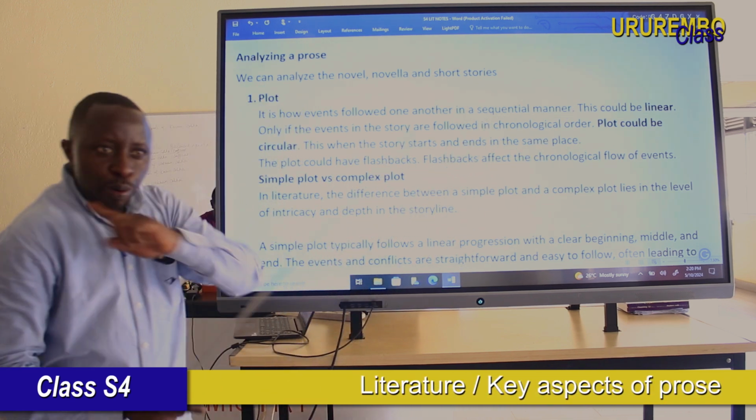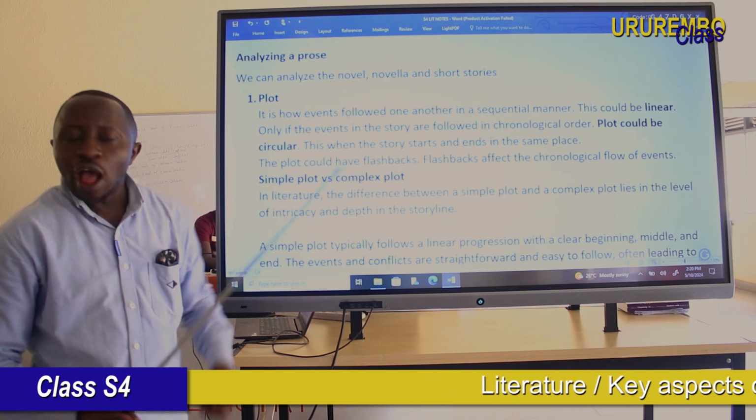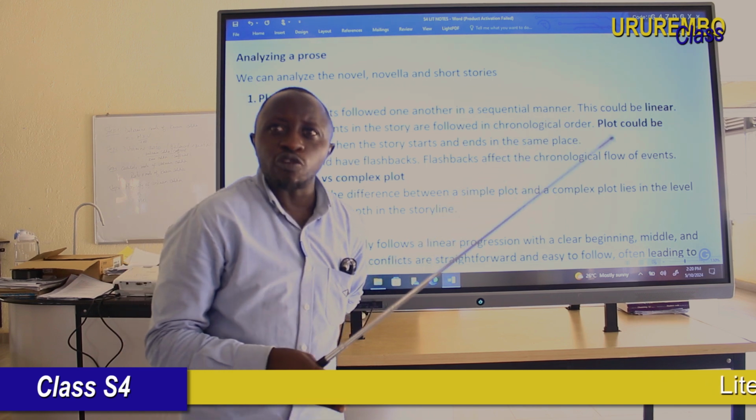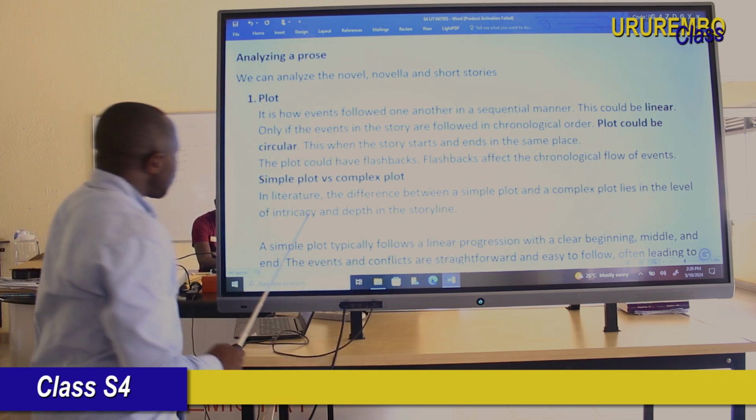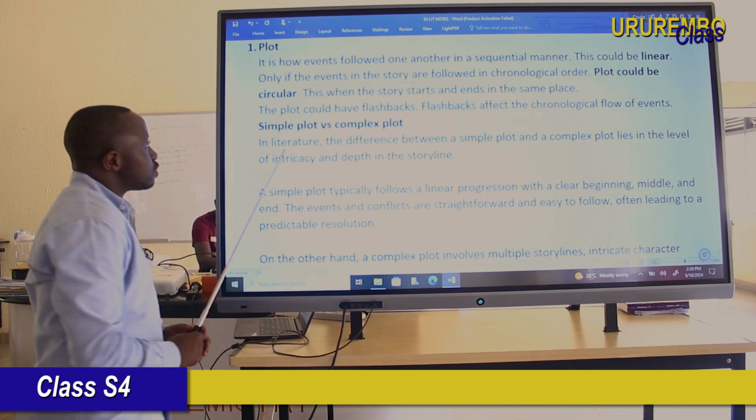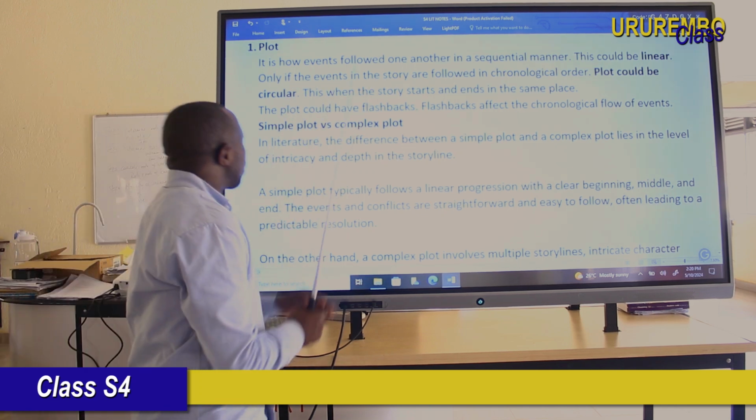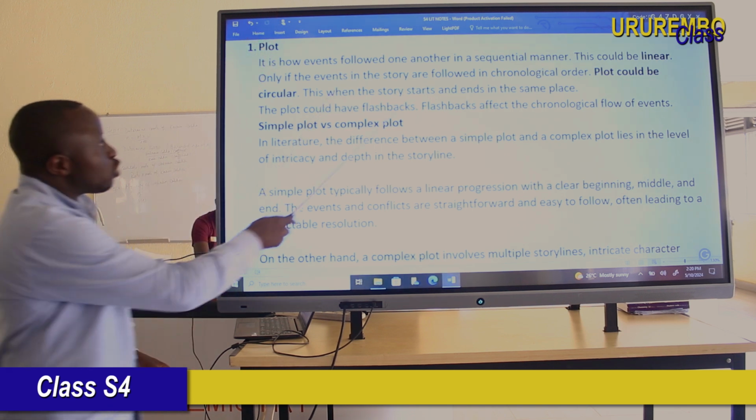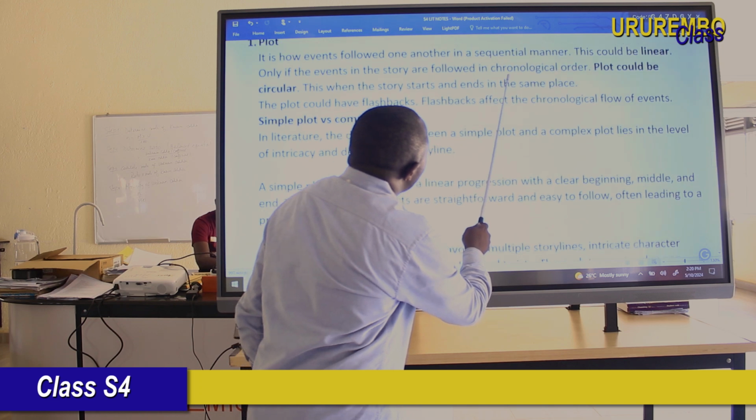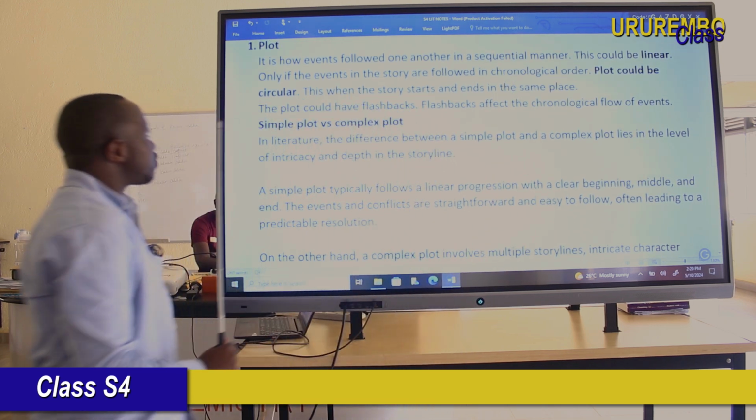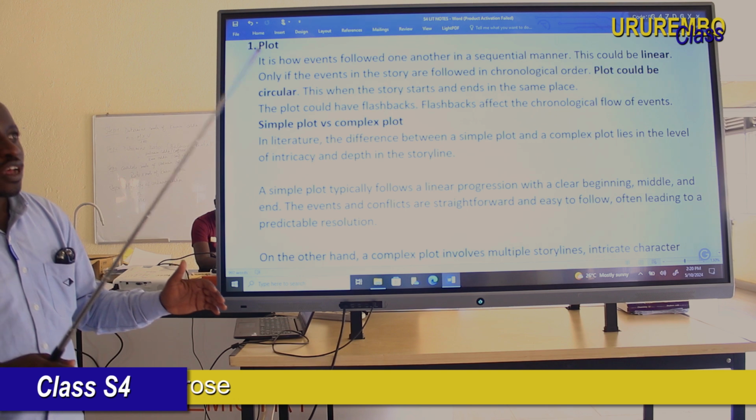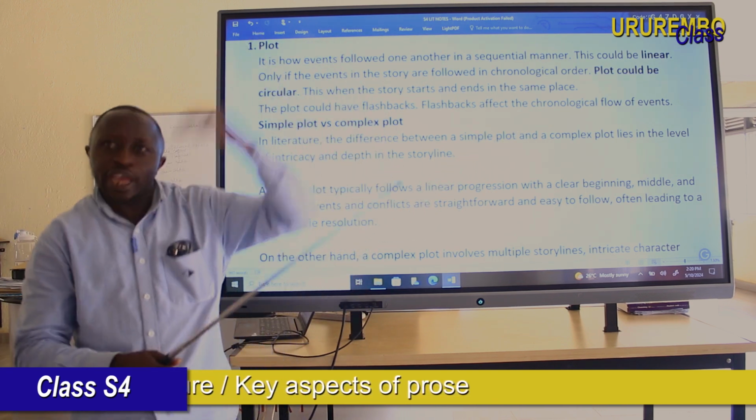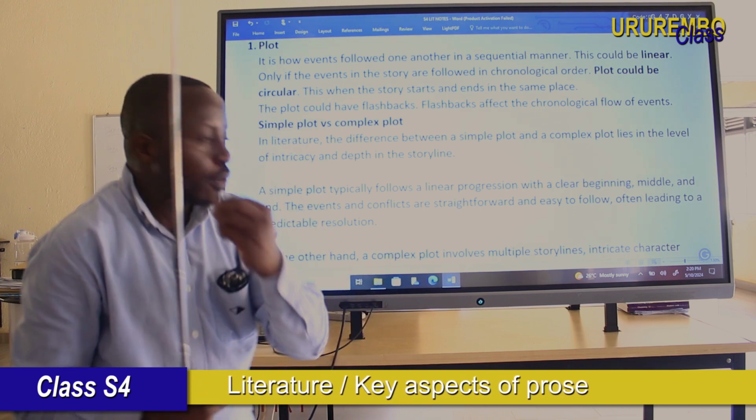There is no prose without a plot. So the plot is like a backbone of the story. Now, what is a plot? A plot is how events follow one another in a sequential manner. Dear student, a story is built upon events, and how the events follow one another is what we call a plot.